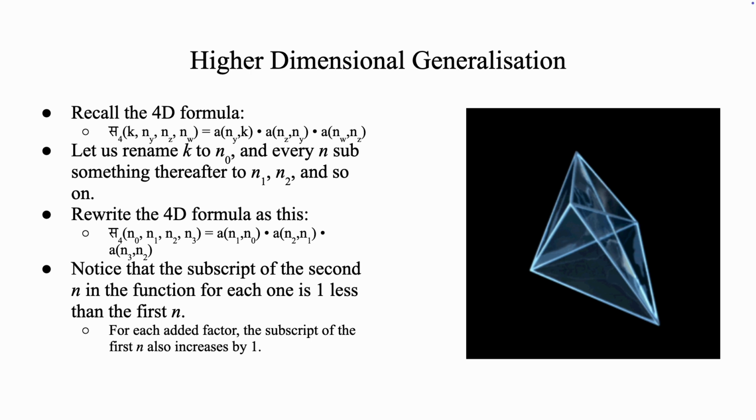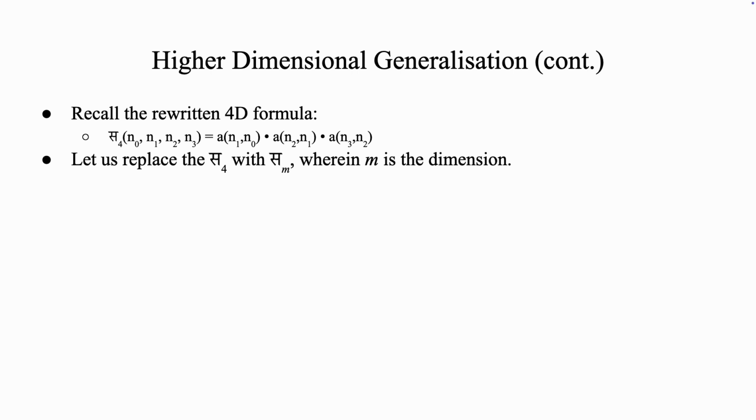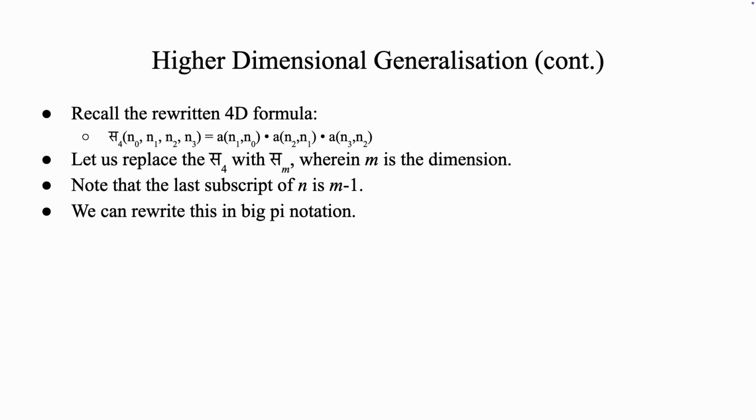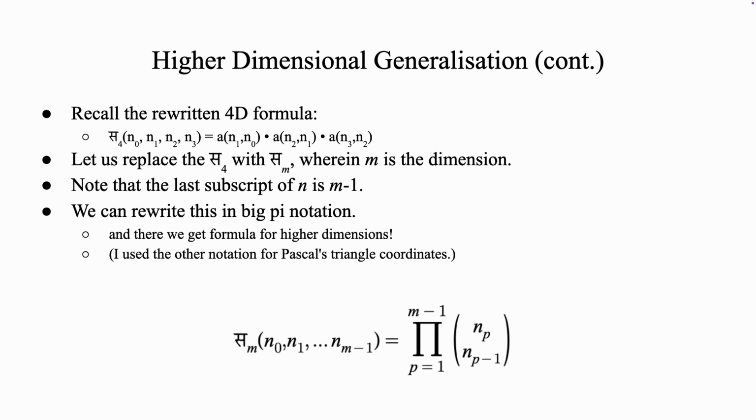Recall the rewritten four-dimensional formula. Now let's replace sa4 with sa_m, wherein m is the dimension. So now we can actually generalize it. Notice that the last subscript of n is m-1, since it's in 4 dimensions and the last n is n sub 3. We can rewrite this entire thing in big pi notation, and then we get the formula for higher dimensions. Note that in the formula that I wrote, I used the other notation for Pascal's triangle coordinates.